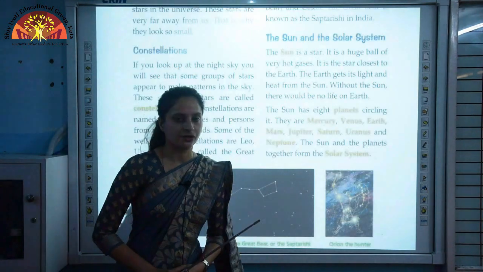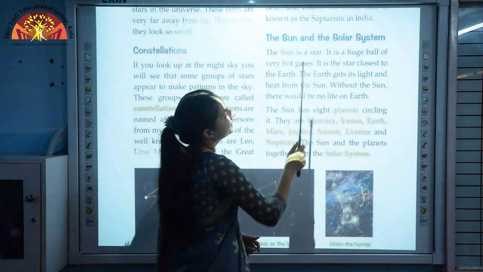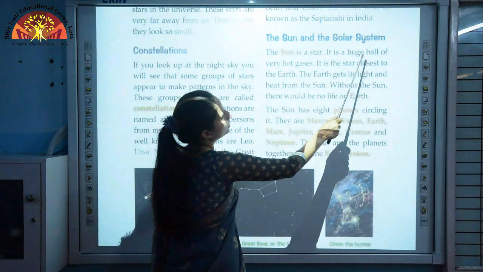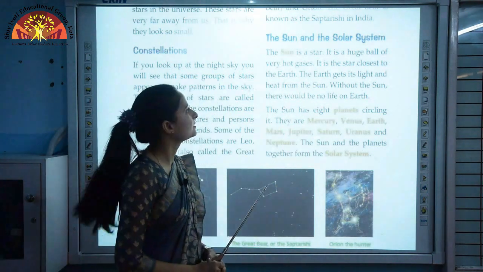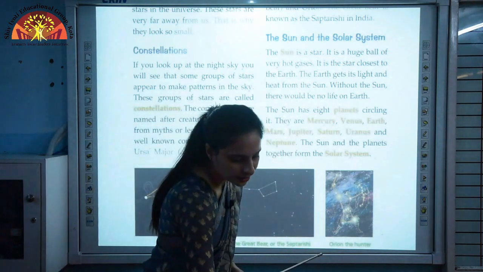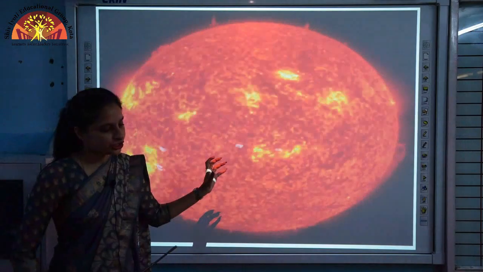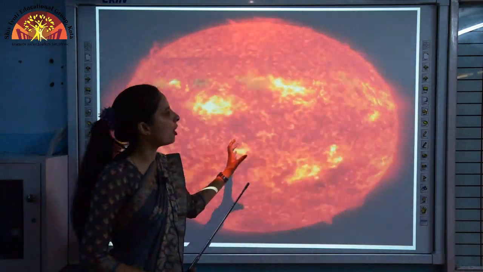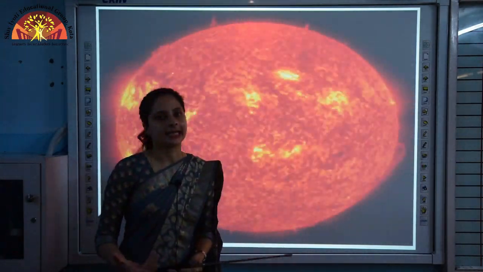Now open page number 2, topic: the sun and the solar system. The sun is a star. It is a huge ball of very hot gases. You can underline it in your books as well, children. The sun is a star, a very huge ball of very hot gases, and it gives us its own heat and light.